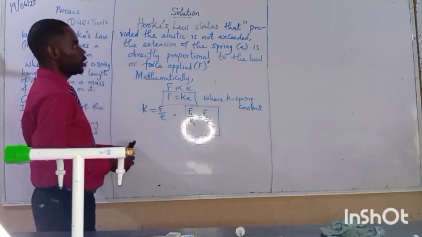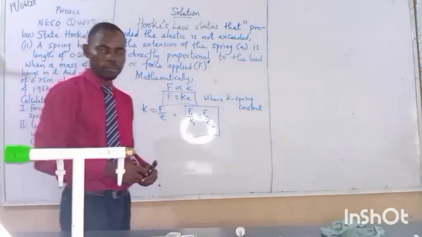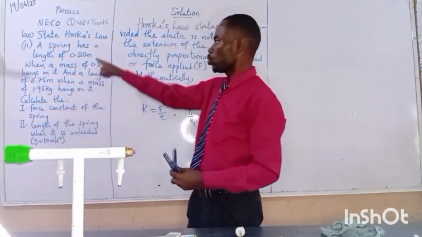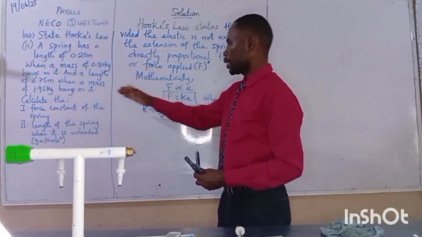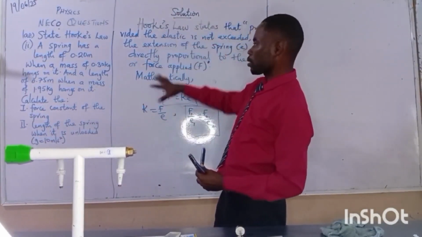So all these explain what we call Hooke's law. We have answered question 1. Now we have a calculation question to back it up. Now, going to that calculation, I want to do my calculation here.